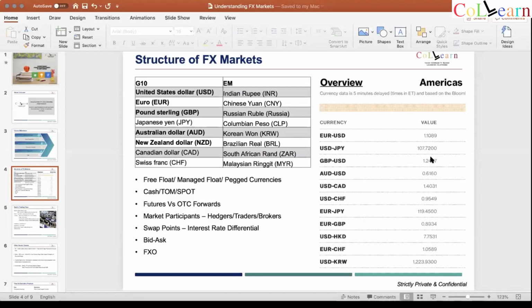The other list of peg currencies is about the UAE. Yeah, all the Gulf Middle East currencies are pegged, dollar Saudi, dollar Qatari riyal, everything is pegged, because the entire central bank policy is pegged to the US. They peg their interest rate, they peg their currencies. So these are the most classic examples of peg currencies. You don't have to bother much about them. They just move in a very, very fixed range. So I'm being asked whether the currency is pegged or not. A peg currency doesn't move that much.